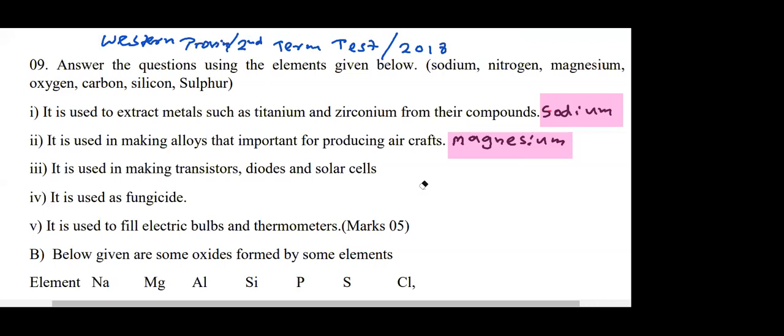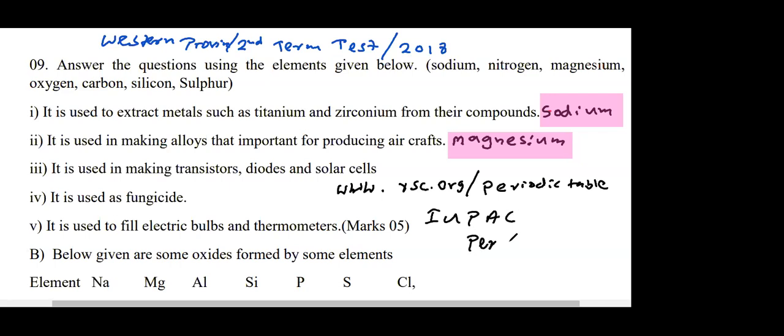No need to download, no need to install, it's online. Type www.rsc.org periodic table, the Royal Society of Chemistry periodic table. And there's one more website, you can take the IUPAC periodic table.